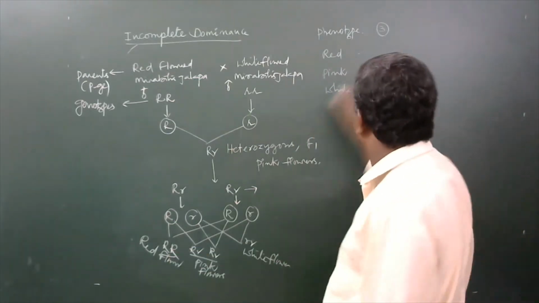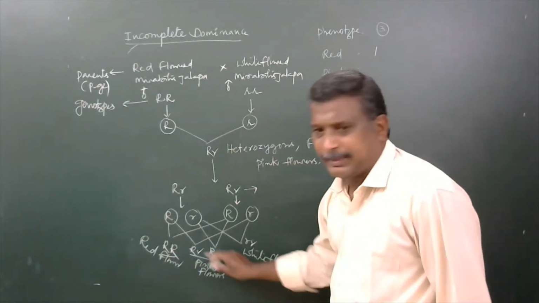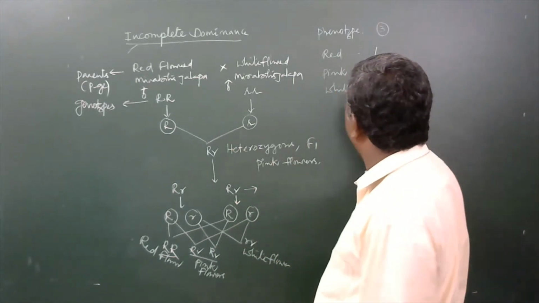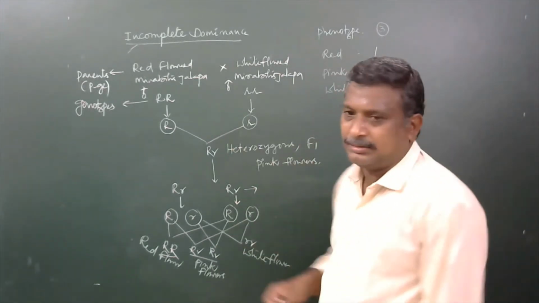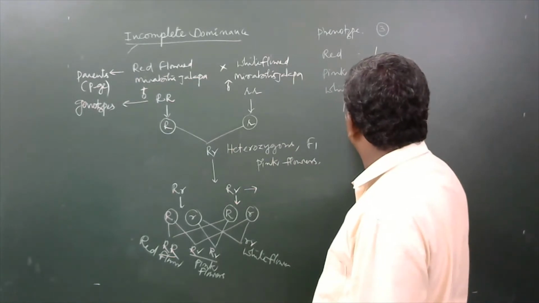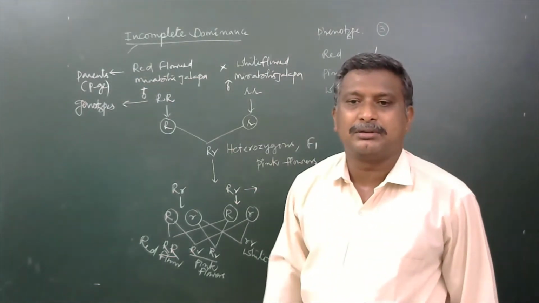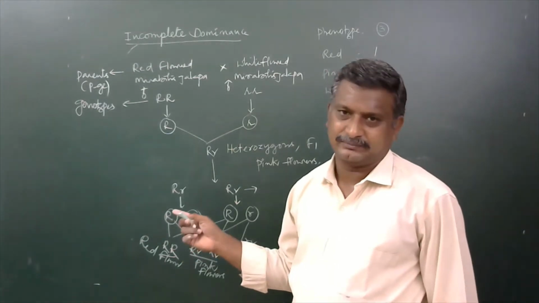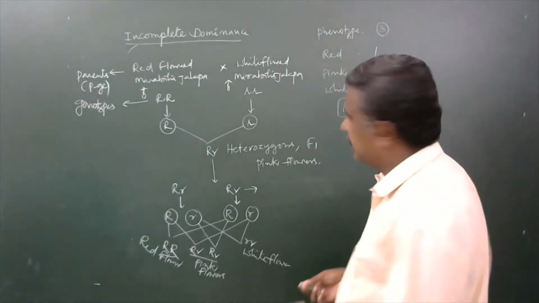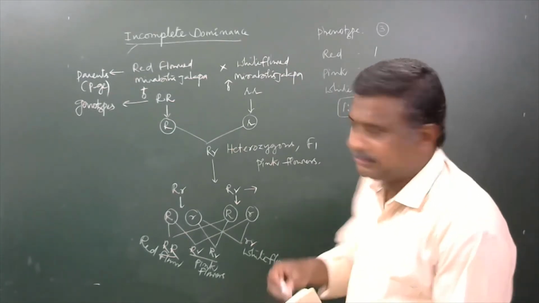Only 1. How many are with pink? 2. How many are with white? 1. So 1 to 2 to 1 will be the phenotypic ratio of the F2 generation. Yes. Now come to the genotype.